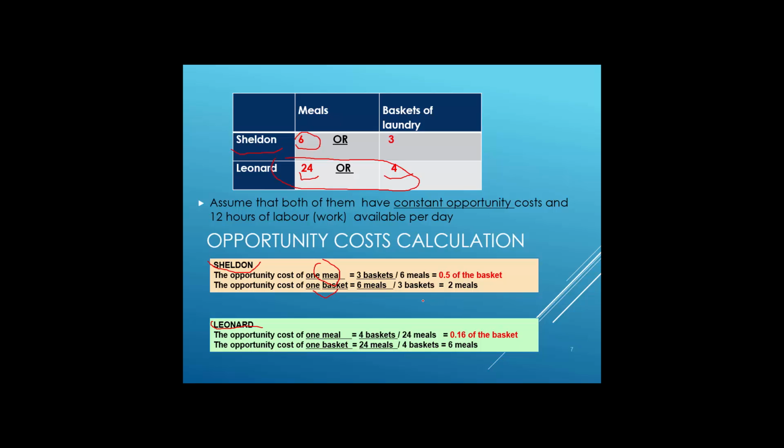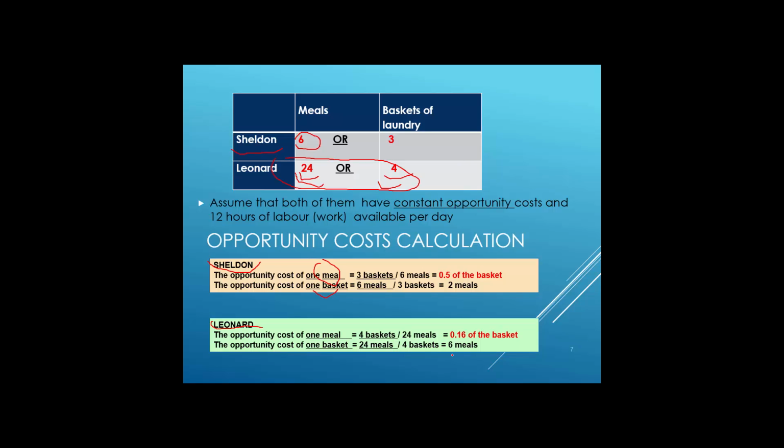It means you have 0.16 of a basket. When you calculate for Leonard, the opportunity cost of one basket is 24 meals divided by 4 baskets of laundry. It means it is equal to 6 meals.